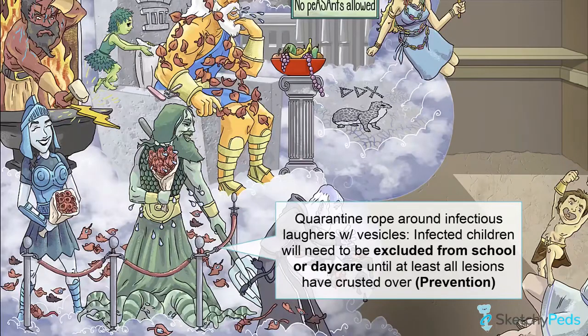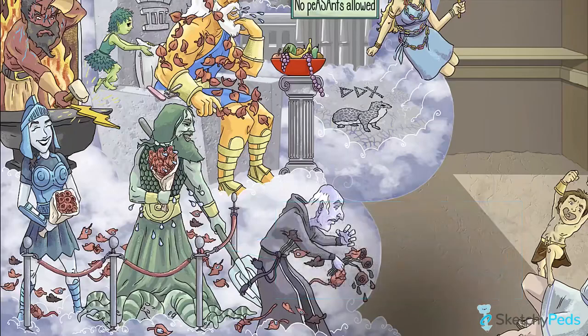Remember that these ethereal beings represent stages when the lesions are still infectious. Crusty Hades, on the other hand, represents the stage when the lesions have completely crusted over. Time to head back to school.